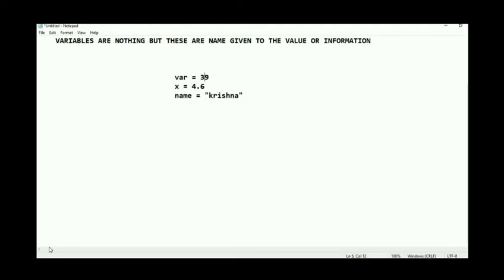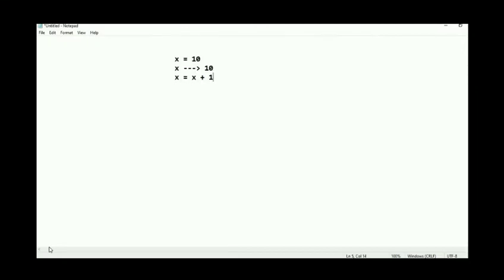And now we will see these examples once again. Var is equal to 3.9, x is equal to 4.6, name is equal to Krishna. And why do we call these variables? It's because, as the name indicates, it's not a constant, it keeps changing. For example, x is equal to 10, and x is equal to x plus 5. For example, x is equal to 10, it is not a constant, it means the x value can always be changed.